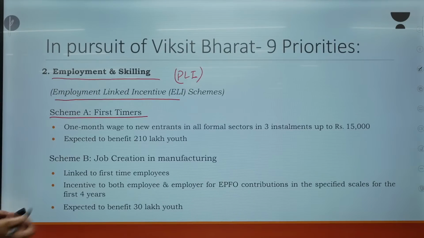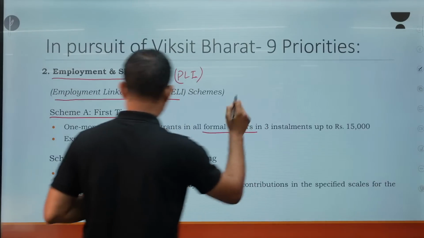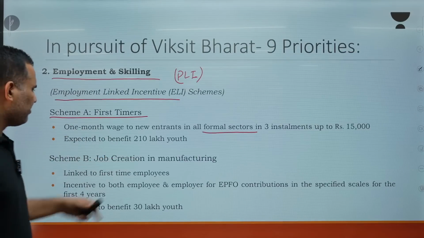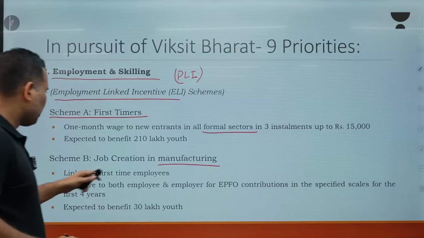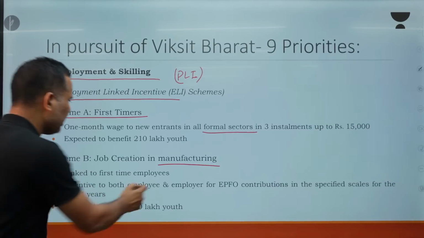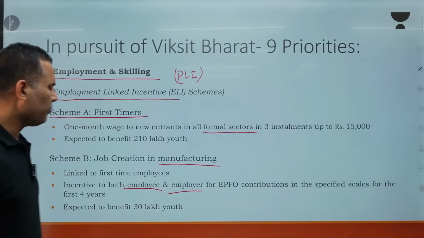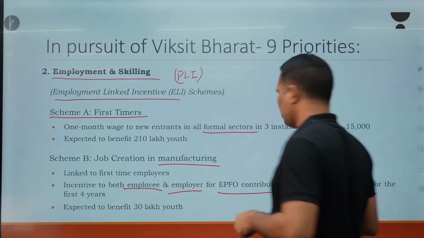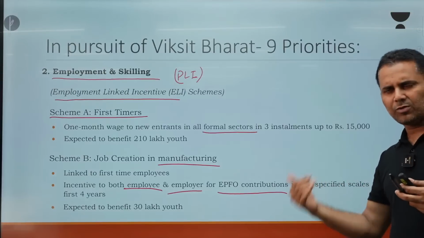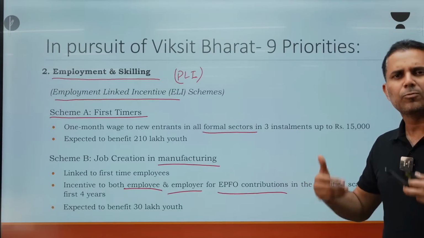So formal sector. Scheme B. So this was the first timer, those people who were hired for the first time. Job creation in manufacturing, linked to first time employees. Incentive to both employee and employer for EPFO contributions. As you know, employee and employer both contribute 12%. So here the government is going to give contribution support. Whatever employees contribute and whatever employers contribute, the government is going to support both.